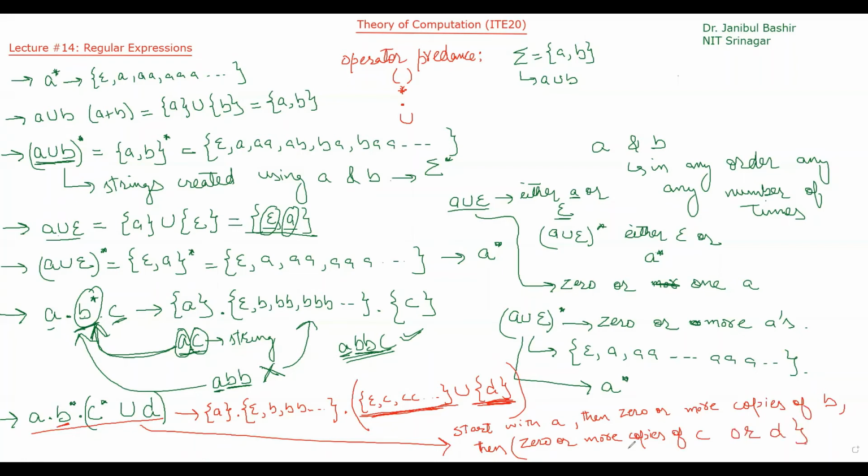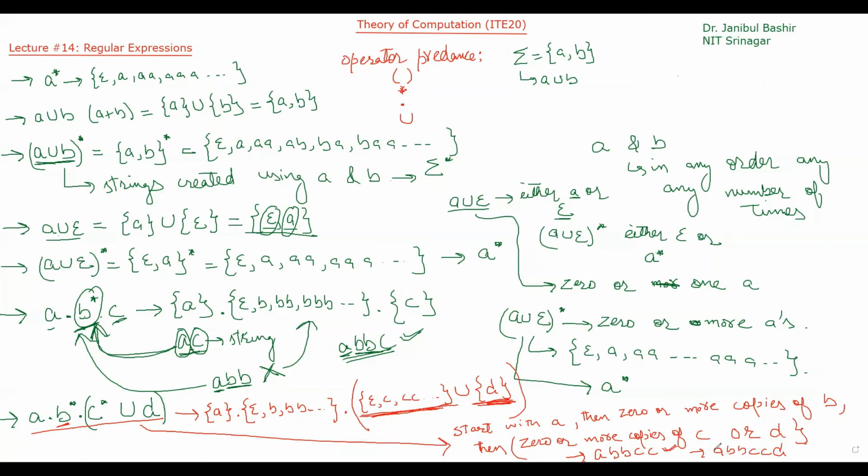Okay, so let me give some examples here. For example, let's write this string A B B C C. Is this string represented by this regular expression? Yes, because it starts with A, then 0 or more copies of B, then 0 or more copies of C. Now let me write another, A B B C C D. Is this string represented by this regular expression?